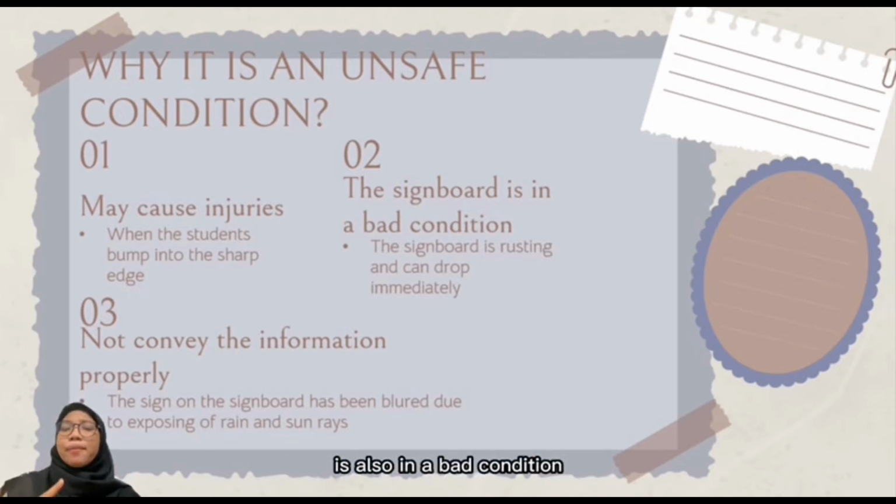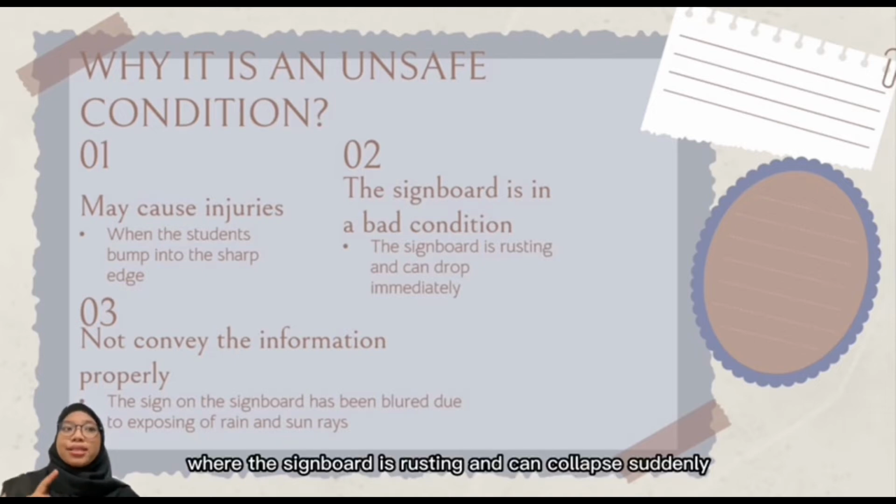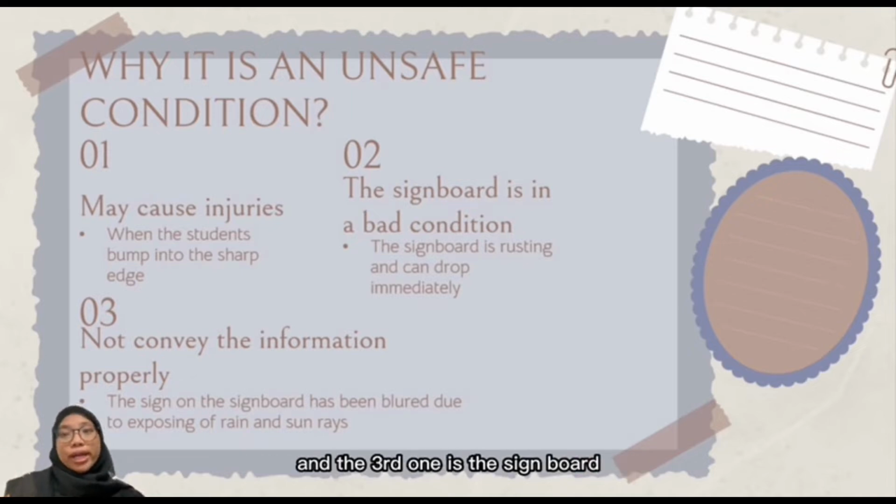And the second one is that the signboard is also in bad condition, where the signboard is rusting and can collapse suddenly and cause injuries to people passing by the signboard. And the third one is that the signboard does not convey the information properly because the sign on the signboard has been blurred due to exposure to rain and sun rays.